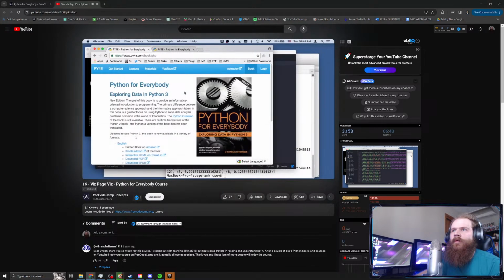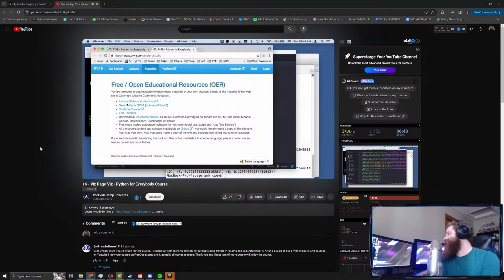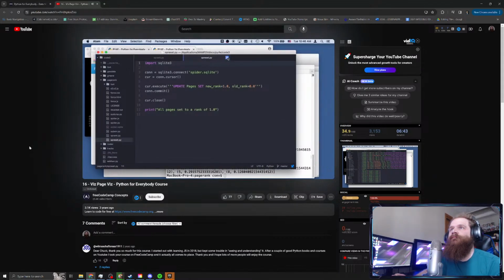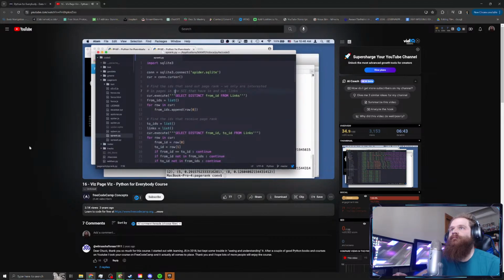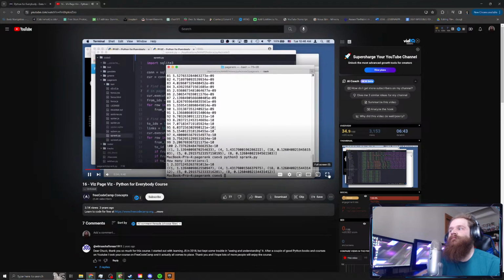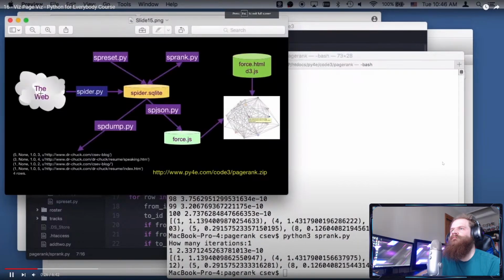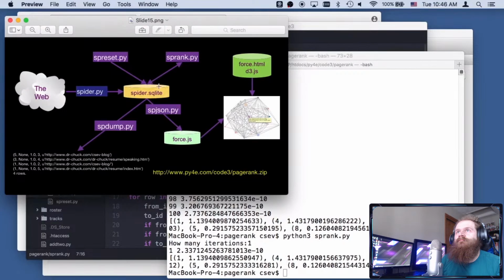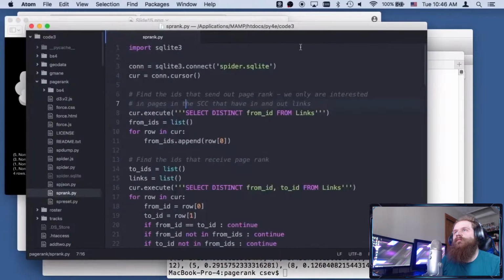Hello and welcome to Python for Everybody. We're doing some code walkthroughs. If you want to follow along, we've got a sample code zip that you can download and take a look at all the code. We're in the middle of the PageRank code, and we just got done running the PageRank, and so we have spidered the code. We've run PageRank a bunch of times. SP reset allows us to restart the PageRank algorithm if we want, but we're not going to play with that. We're just going to play with SP dump and SP JSON and do the visualization, which is the fun part.